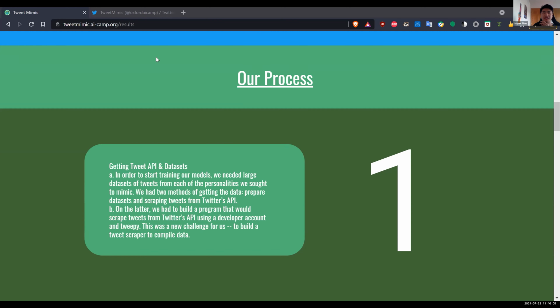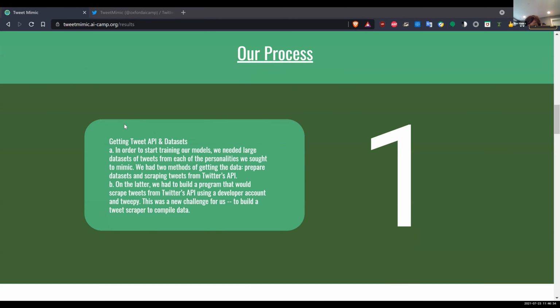So the first thing we needed to do before anything else was getting data from searching far and wide on the internet. We looked at, or attempted at least, to get data sets from specific people. And if we could not, then we decided to use Twitter's API and TweetBee and some of our sanity to create our own data set and use that to train our models. I'm going to pass it off to Max M for the next step.